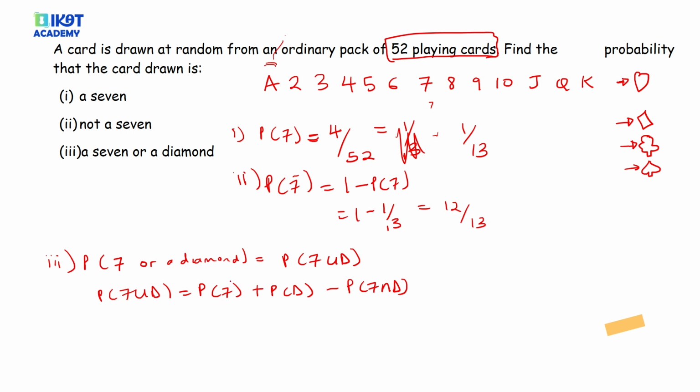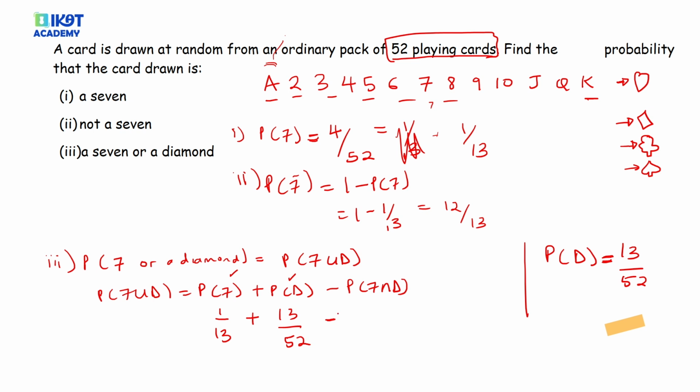So now we have the probability of a 7, but we don't have the probability of a diamond. So what's the probability of getting a diamond? There are 13 cards of each suit, meaning there are 13 cards there, from an A of diamond up to a K. So there are 13 diamonds out of 52. In this case, it's the probability of 7, which we got up here as 1 out of 13, plus the probability of a diamond, which I've gotten here as 13 out of 52. Now I'm going to let you think about what's the probability of getting a 7 intersection diamond. I'm going to give you 2 seconds to think about it.